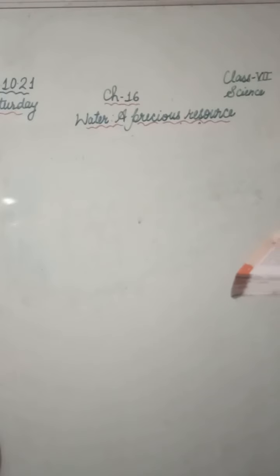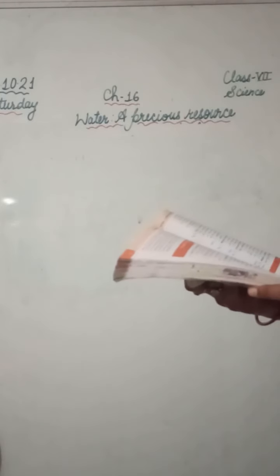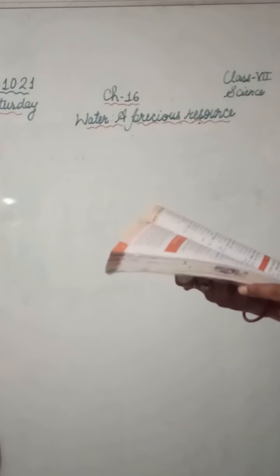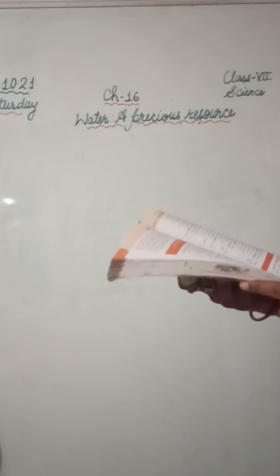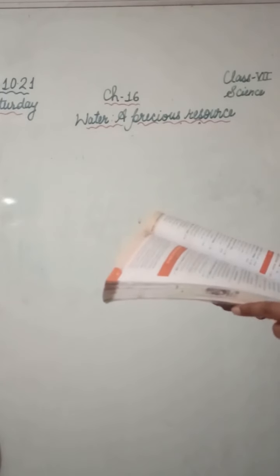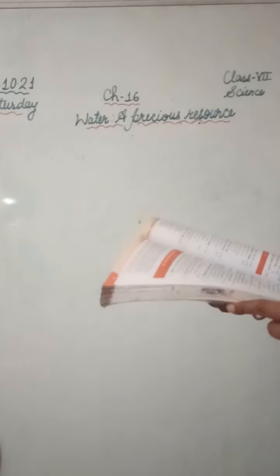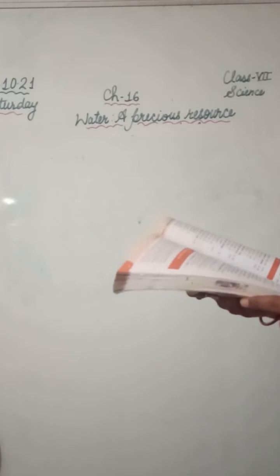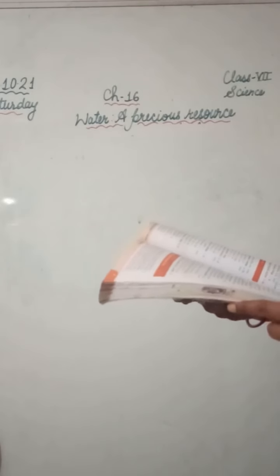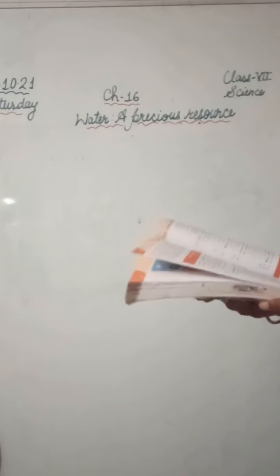So first question is mark true or false. True against true and false against false. First is, the fresh water stored in the ground is much more than that present in the rivers and lakes of the world. Right, the fresh water in ground is more than that in the rivers and lakes. So this is true. Groundwater amount is more than that of the water in the rivers and lakes. This is true.